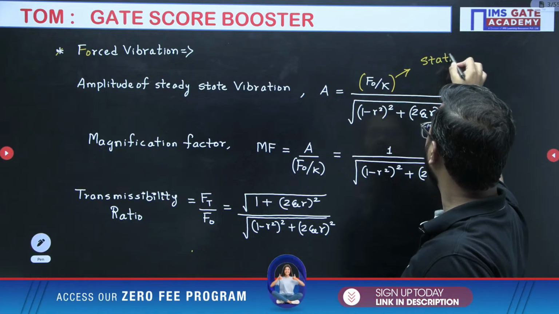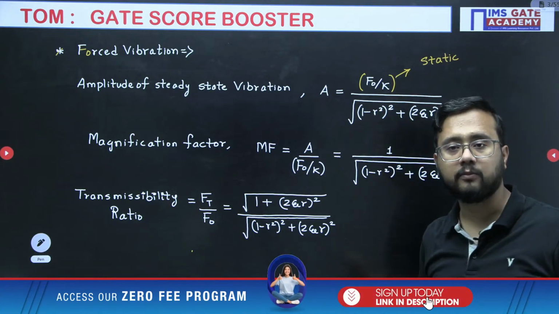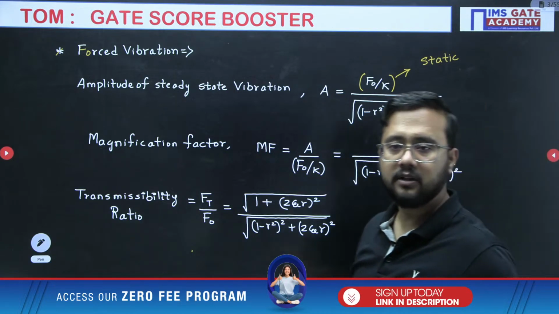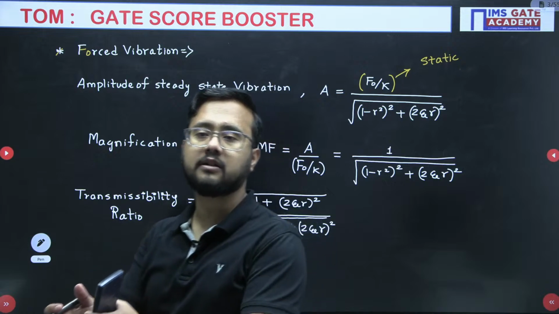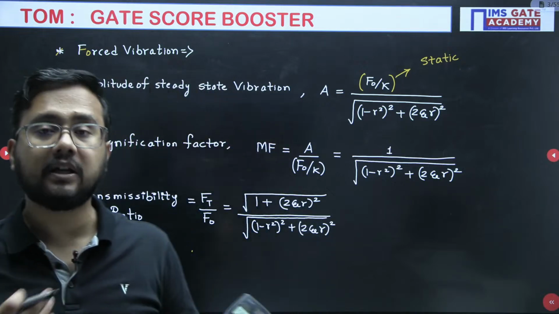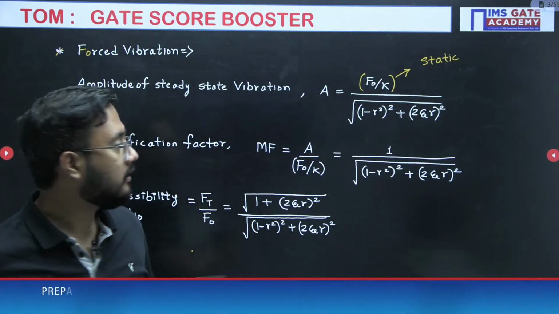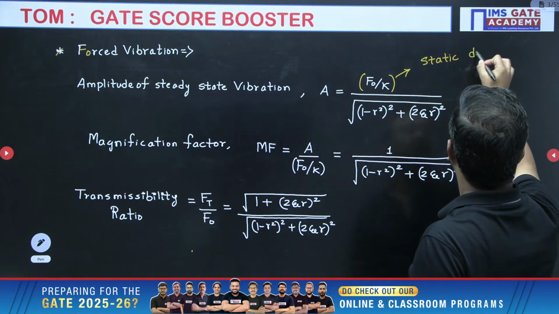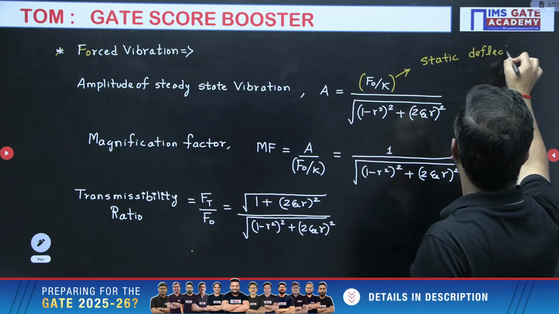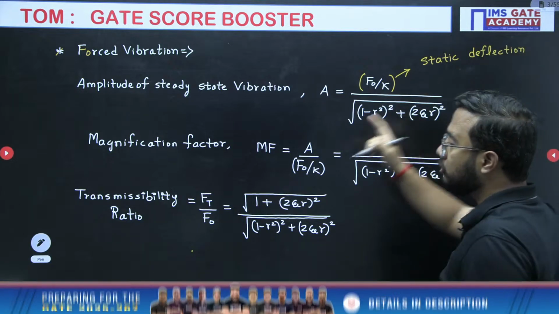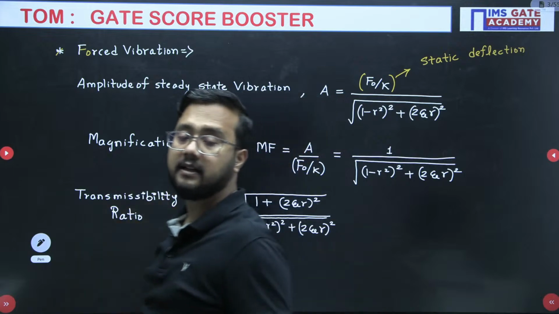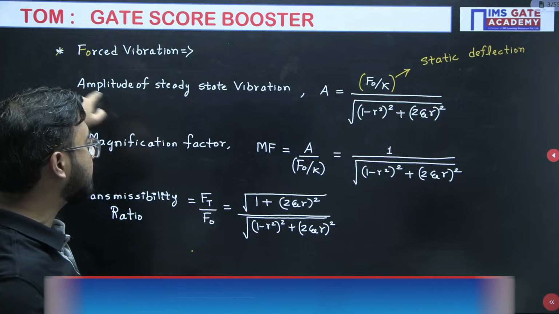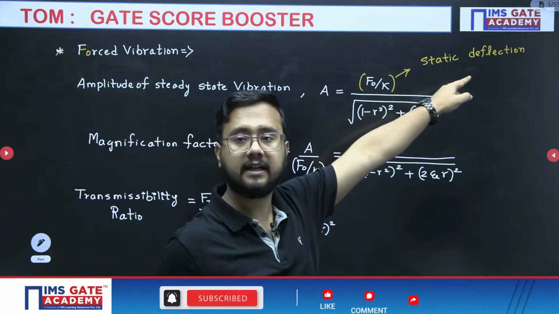So you should not be worried about how to calculate F naught by K, because sometimes in the question itself they will mention static deflection is this much without giving F naught and K separately. So this F naught by K is static deflection.